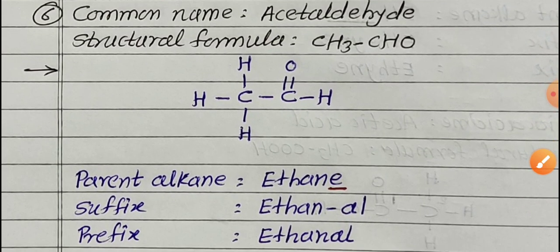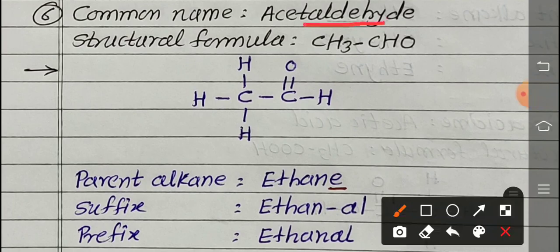Sixth one is given. Common name is acetaldehyde. Structural formula is given, CH3CHO. We are drawing the structure like this. CHO is what? Aldehyde. So we use the short form AL for this functional group when we find the IUPAC name. How many carbons? 1 and 2, so ethane. In the case of aldehyde and carboxylic acid, we start the numbering from the functional carbon, the carbon present in that functional group.